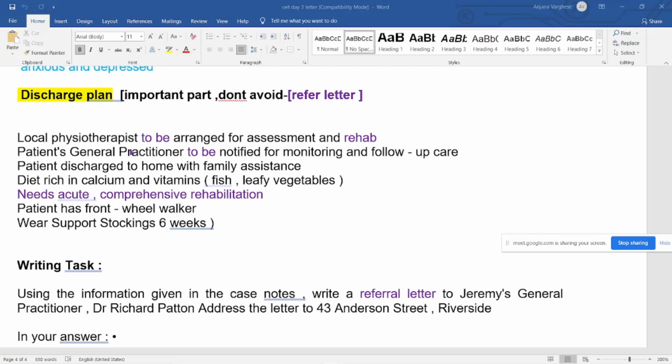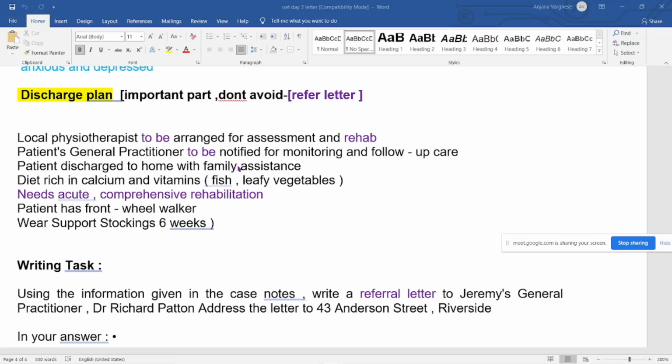When you are learning the 'to be' future tense, it means it hasn't happened yet, it is a suggestion. For example: local physiotherapist to be arranged for reassessment and rehab. Patient's general practitioner to be notified. When you get a 'notified' point, you can say 'please kindly note that' or 'please kindly strictly observe that'. Like that you can change.